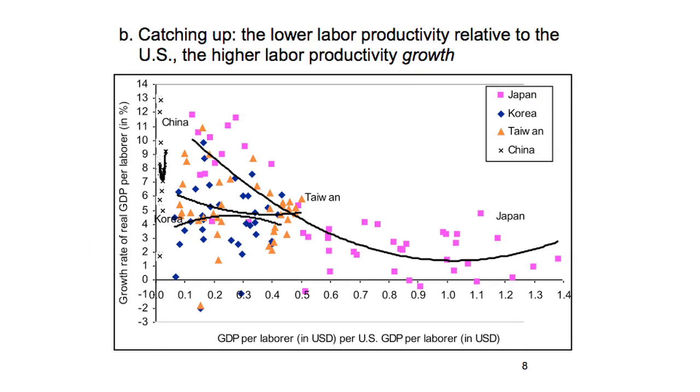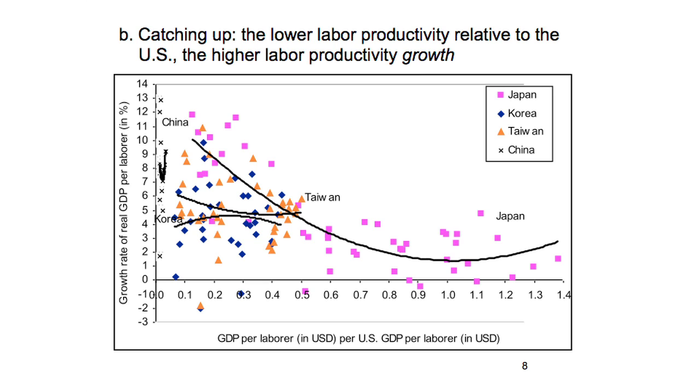The second point is this general growth of labor productivity. And the idea would be catching up. China is so far behind the technological frontier that it's easy to catch up. It's easy to imitate. But Japan came with high growth rates when it was at a very low development level.